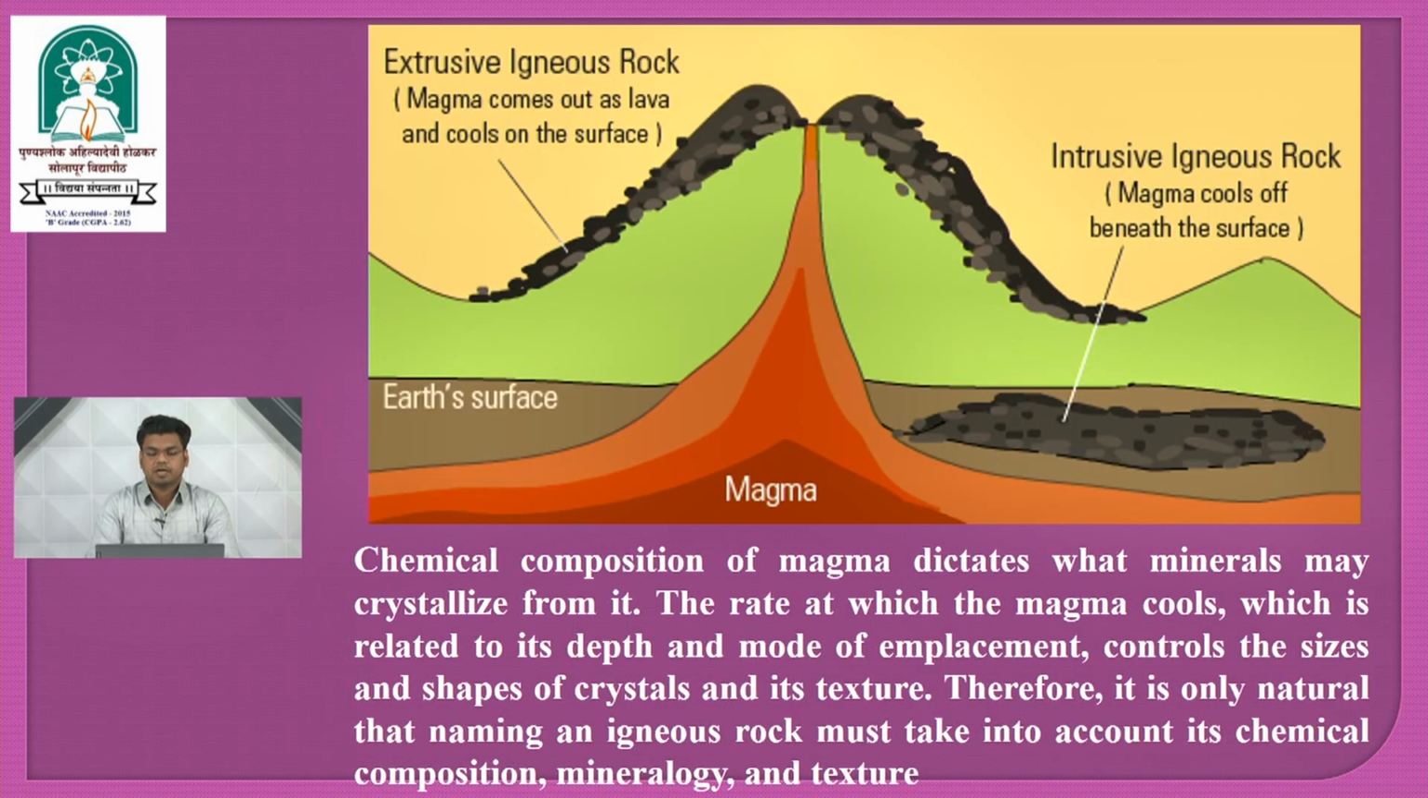The chemical composition of magma determines what minerals may crystallize from it. The rate at which the magma cools, which is related to the depth and mode of emplacement, controls the size and shape of crystals and its texture. Therefore, it is only natural that naming an igneous rock must take into account its chemical composition, mineralogy and texture. The diagram shows a very good example of extrusive and intrusive rock bodies.